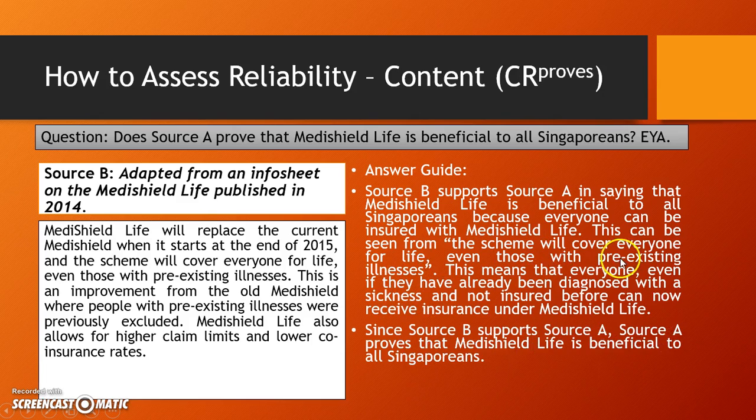Recall, source A also said this, that those with pre-existing illnesses are covered. Okay, so this part, source B agrees with source A. So in a way, it supports each other. When they support, it is reliable. When it's reliable, it proves. Okay, source A proves. Simple as that.